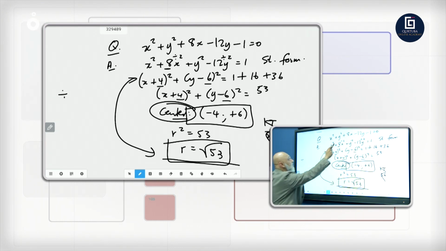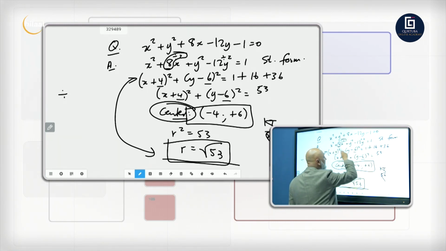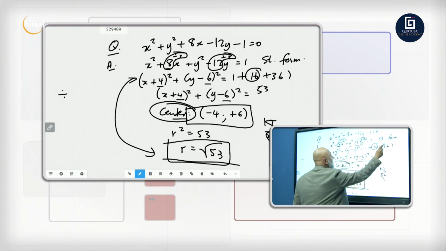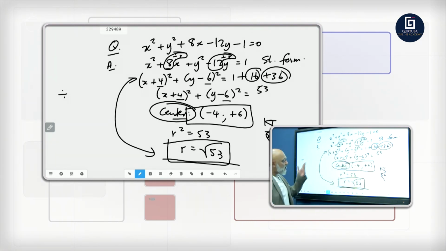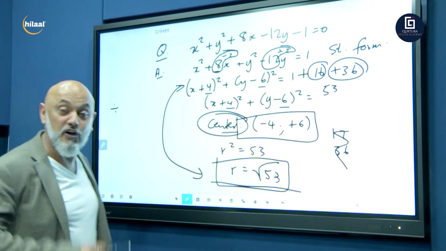Divide the coefficient of x by 2, plus x squared. And then divide the coefficient of y by 2, plus y squared. And there we go. We've completed the square. Hope you guys got it right.